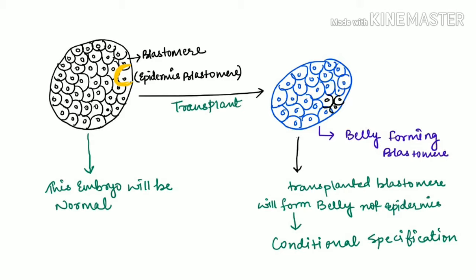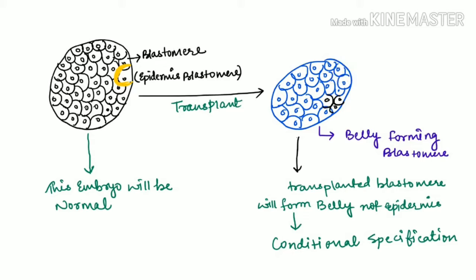Now I have transplanted this epidermis-forming blastomere near the belly-forming blastomere of another embryo, and it is now developing into a belly-forming region. Although it had the fate to develop into epidermis, it is developing into belly, because its surrounding cell is influencing it to change its fate into a belly-forming blastomere. And how has this been possible?